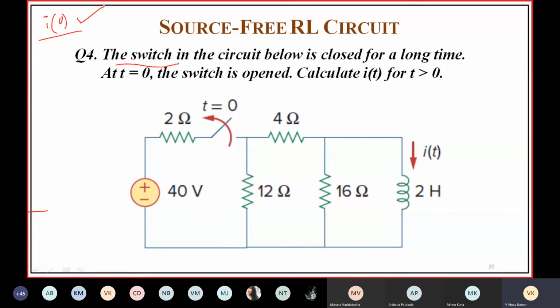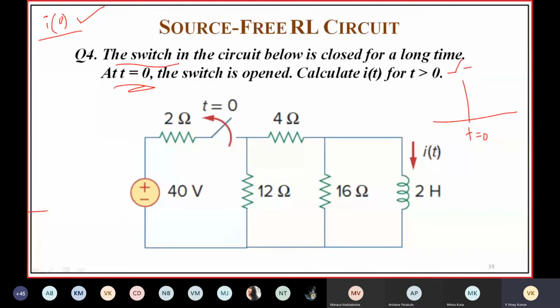Okay. So the switch in the circuit below has been closed for a long time at t is equal to 0. Here, this instant t is equal to 0 is when the switch is opened.